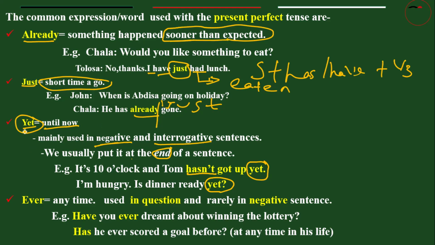So, in order to use yet, your sentence should be negative, and also if questions are given, with that type of questions we have to use yet, and the position of yet is at the end of the sentence. Ever is also an indicator of present perfect. Ever in present perfect means anytime in your life, anytime in your experience. Ever equals anytime.